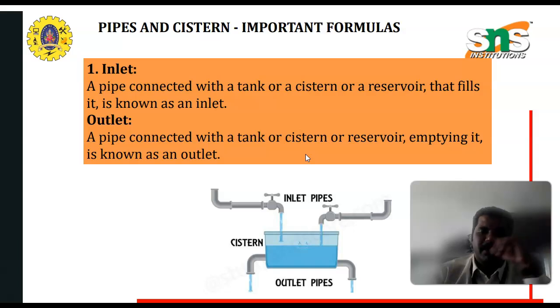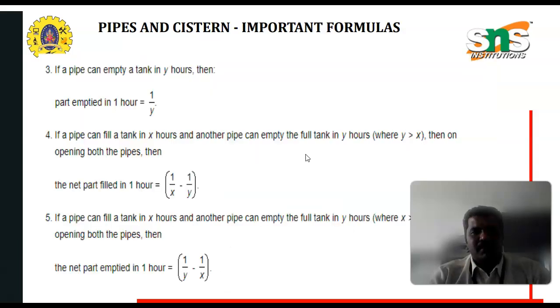So pipes and cisterns are useful for analytical purposes to find out various problems. The inlet is the pipe which is connected with a tank or cistern or reservoir that fills it, and the pipe which is connected with a tank or reservoir and empties it is known as the outlet. Here is the figure which can be considered to explain how the inlet pipes, the cistern and the outlet pipes are considered in the various problems. Let's see one by one.